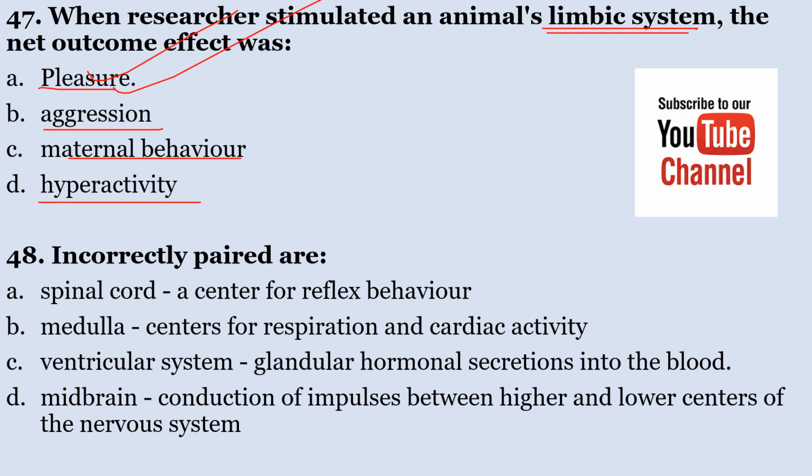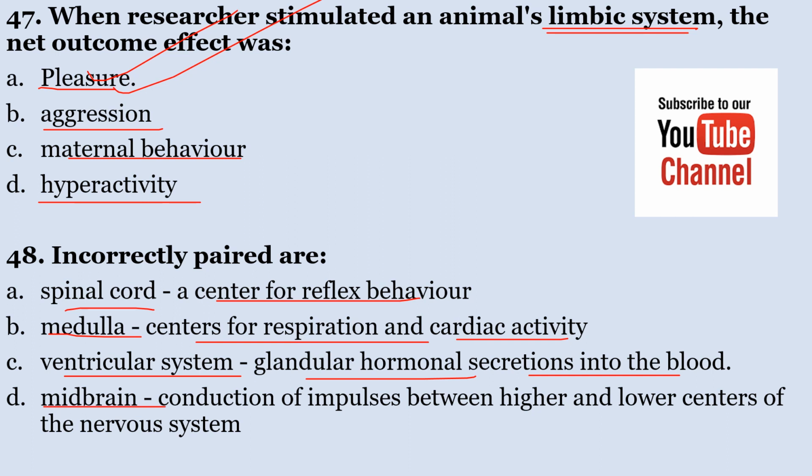Which of the following is incorrectly paired? A. Spinal cord, center of reflex behavior. B. Medulla, the center for respiration and cardiac activity. C. Ventricular system, glandular hormonal secretions into the blood.